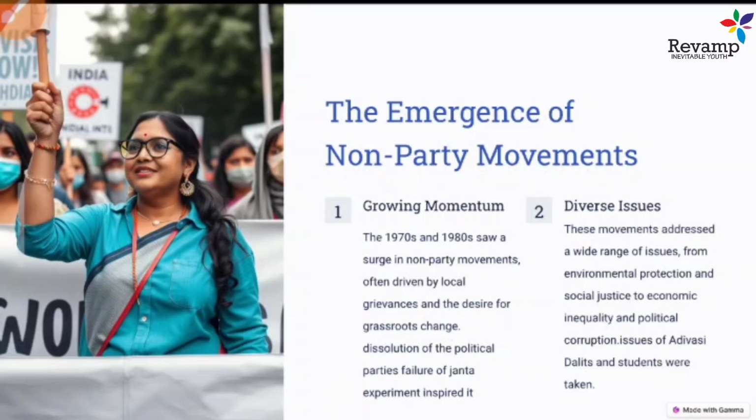And one thing is the diverse issues. What does it mean? There is a wide range of issues, from environmental causes to political causes and economic causes. The issue of Adivasis, like Adivasis, was not much taken care of. Even though Nehruji had given the Panchsheel for tribal people also, tribal people were neglected.